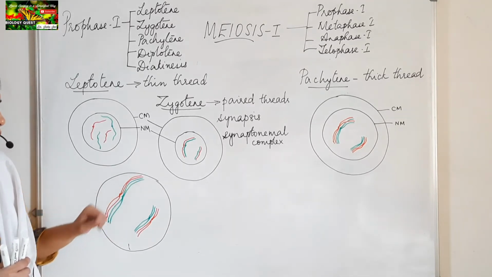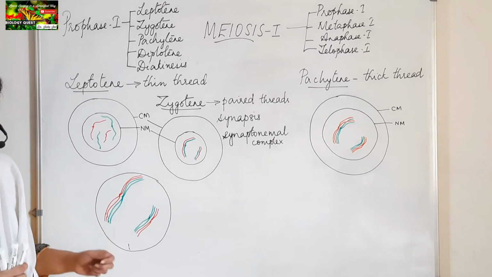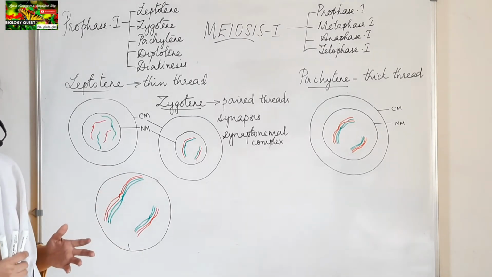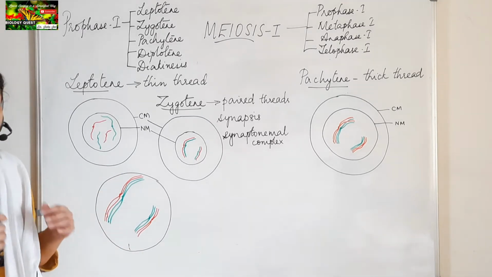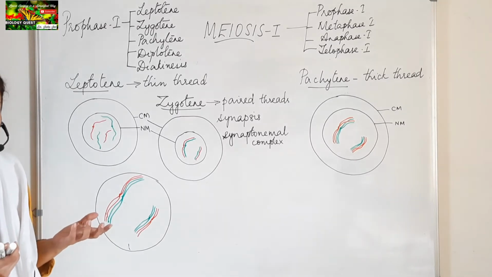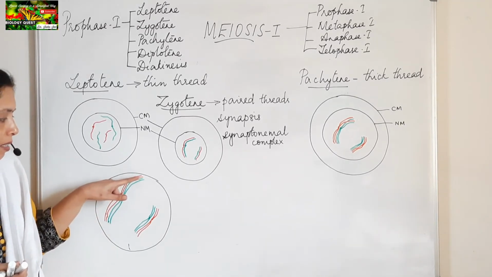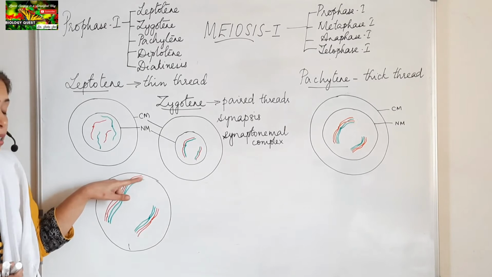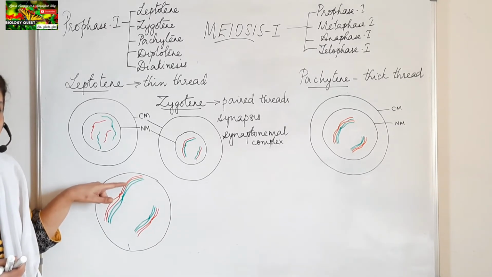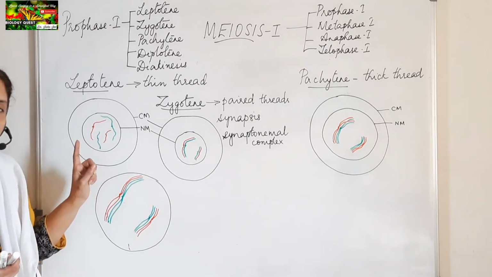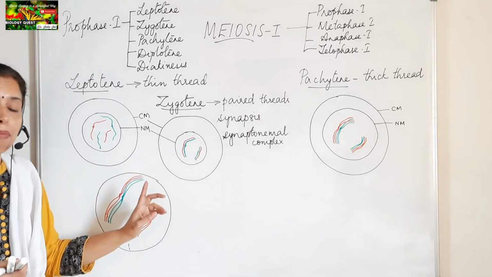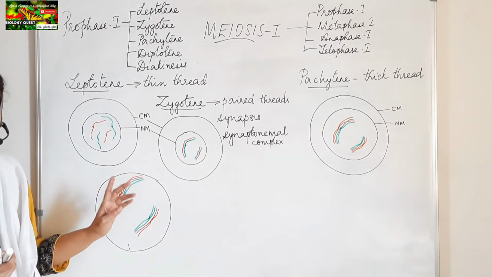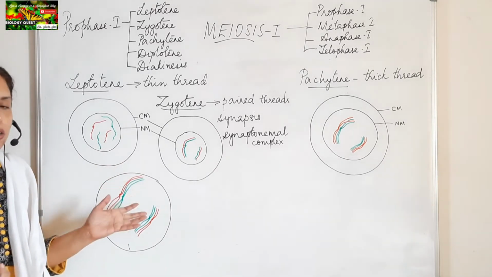The two green arms are the sister chromatids of the maternal chromosome. Now, what are non-sister chromatids? One red arm and one green arm, that is, one chromatid of the paternal chromosome and one chromatid of the maternal chromosome. They are the non-sister chromatids.